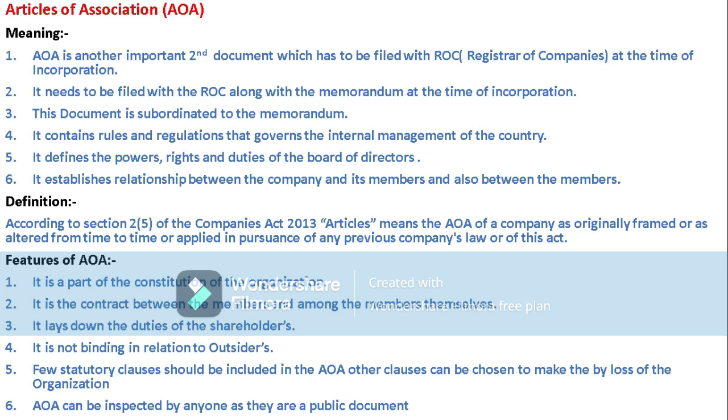So alteration of Articles of Association is possible. Why? Because it is related to the internal management, the internal environment of the organization.